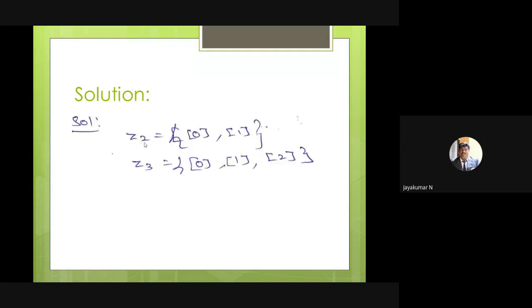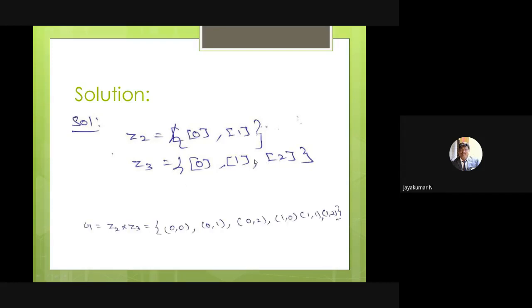First, I define two sets. The set Z2 is nothing but 0, 1, and Z3 is nothing but 0, 1, 2. Why am I writing like this? This is the 0 class, this is the 1 class. This is the 0 class, 1 class, 2 class. That is, when you divide any number by 3, if the remainder is 0, that number belongs to the 0 class. If the remainder is 1, that number belongs to the 1 class. If the remainder is 2, that number belongs to the 2 class. So I call these classes.